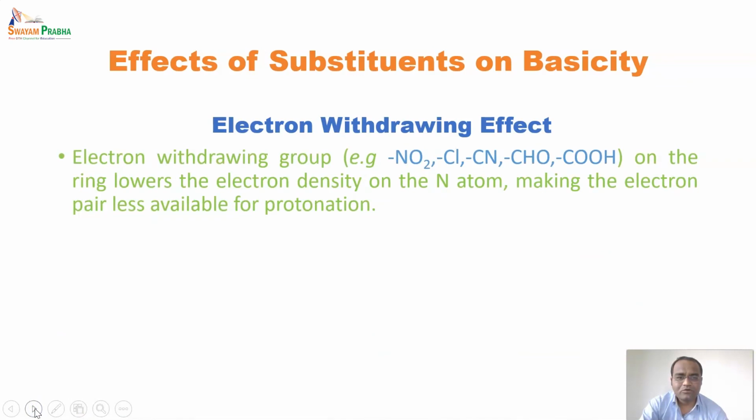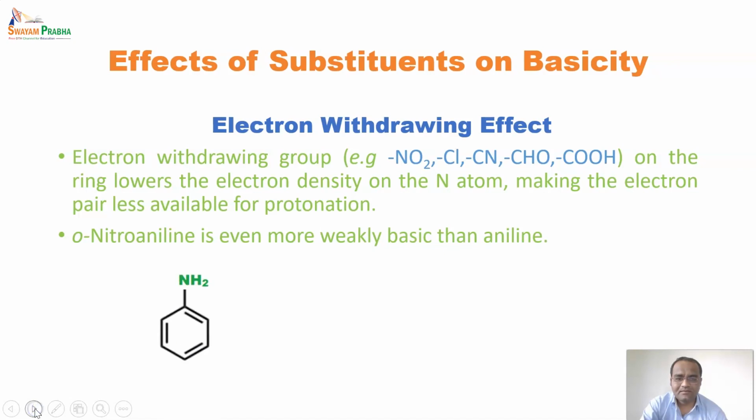So electron withdrawing groups such as nitro, chloro, cyano, aldehyde, carboxylic acid on the ring lower the electron density on nitrogen atom, making the electron pair less available for protonation. So the example like orthonitroaniline is even more weakly basic than aniline. So this is the structure of aniline and this one is the structure of orthonitroaniline.